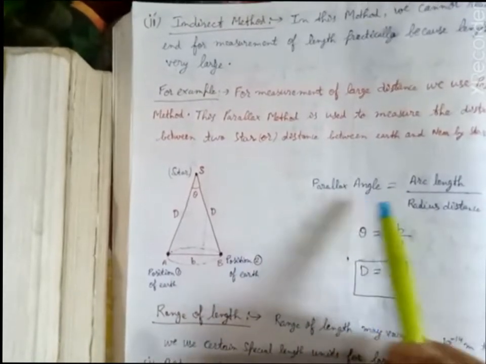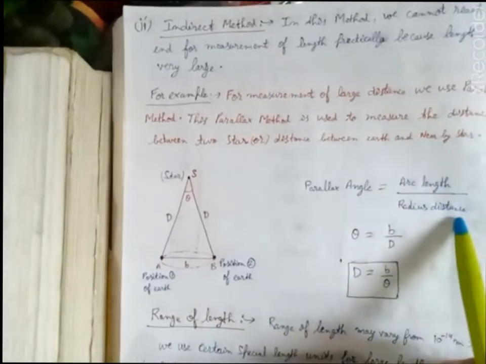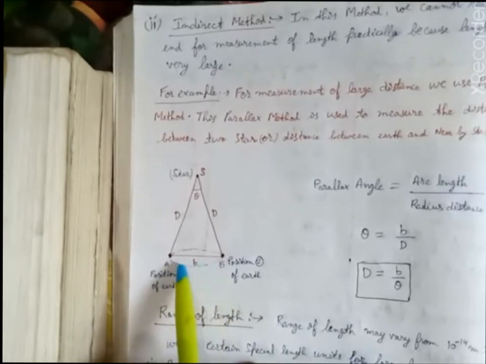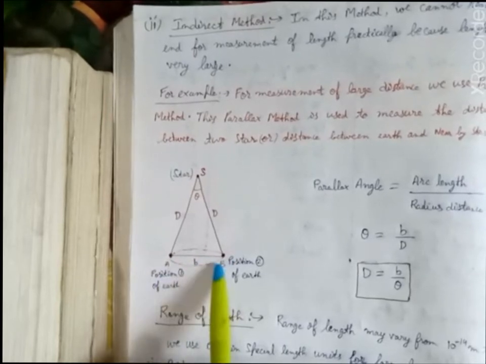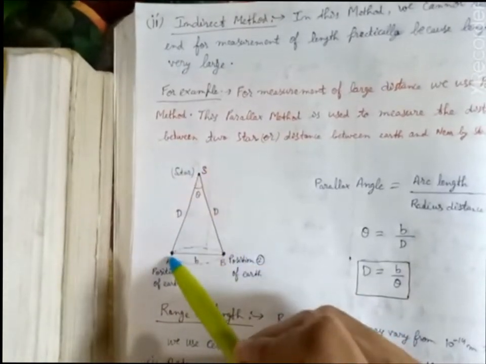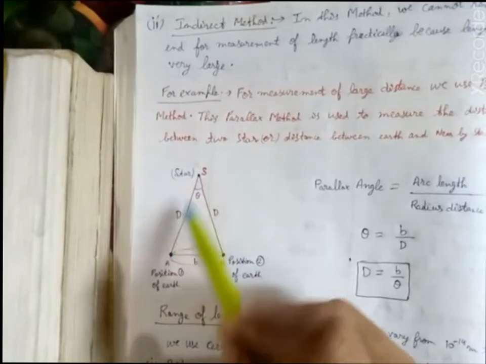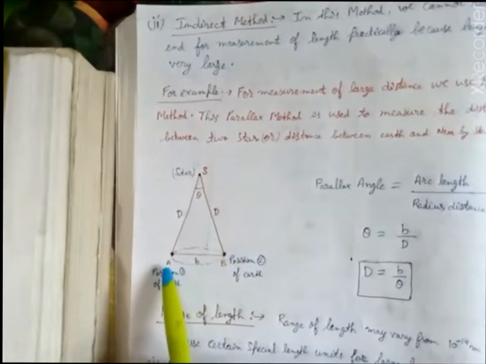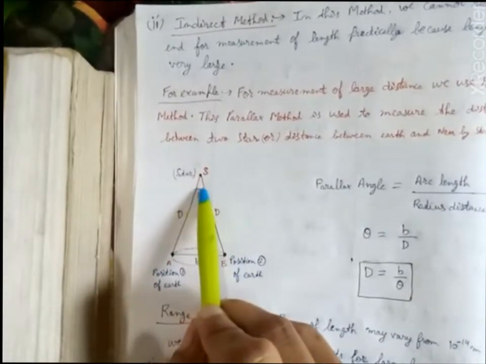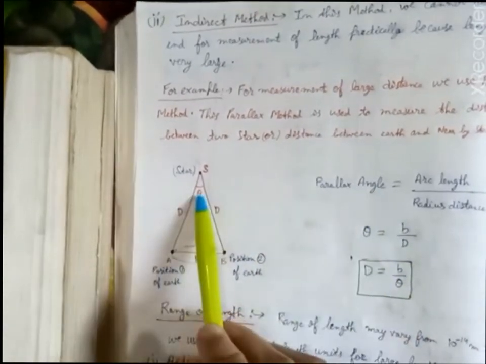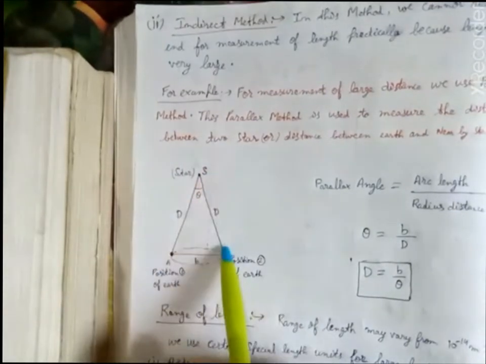So parallax angle is equal to arc length upon radius distance, because the distance between A and B, the two positions of the Earth, will be the arc length, that is b, and the distance from the star to any one position of the Earth will be the radius distance. And the angle created between the two positions of the Earth at the star is the parallax angle, because this angle is created by the observation of our eyes.